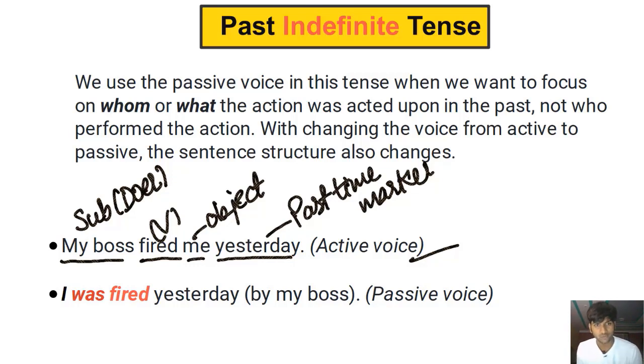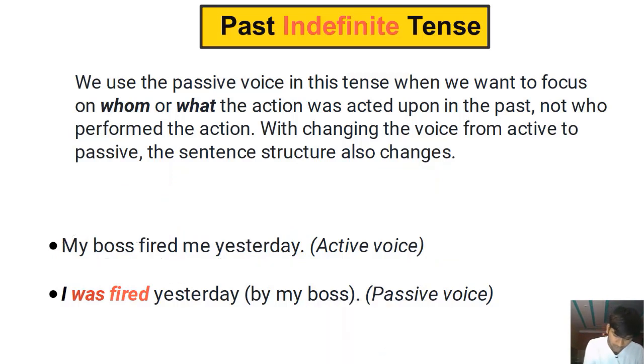So in the sentence, we're focusing on the person that performed the action, which is my boss. So in the active voice, we focus on the person that performs the action. So here in the sentence, we're focusing on the person, my boss, on the noun phrase, my boss. Now, if I want to focus on the object of the verb, if I want to focus on the person